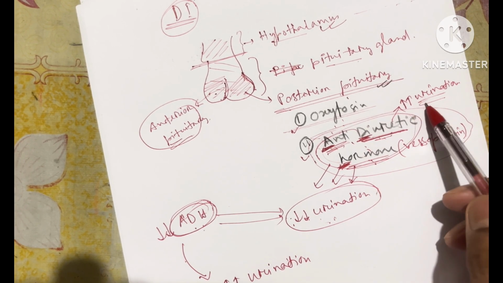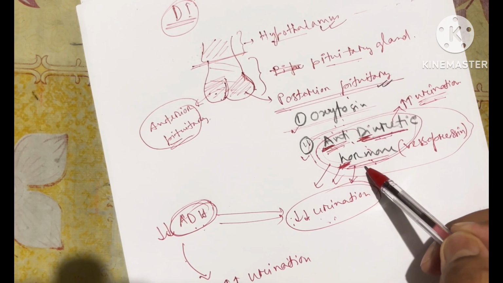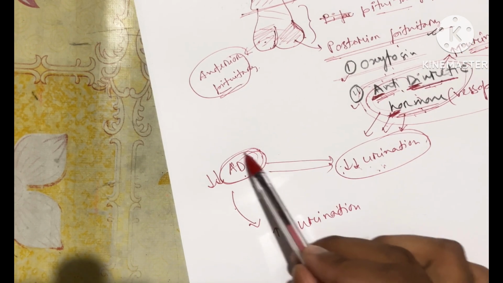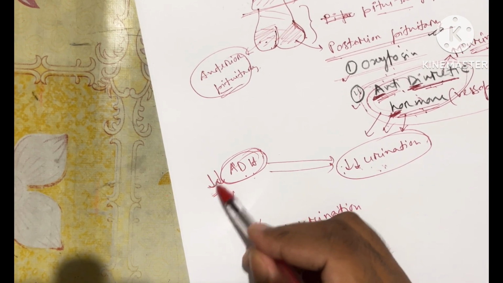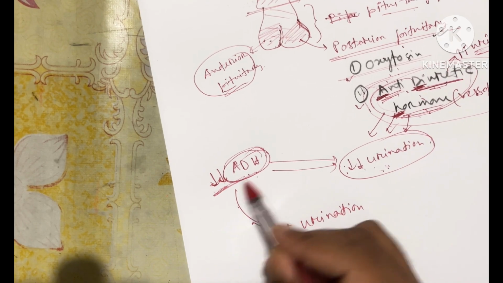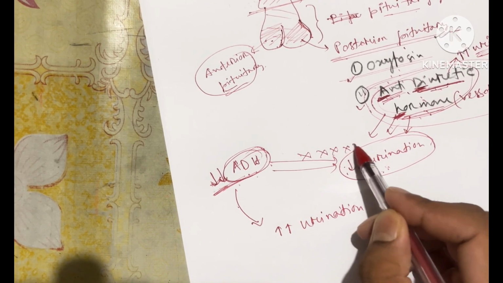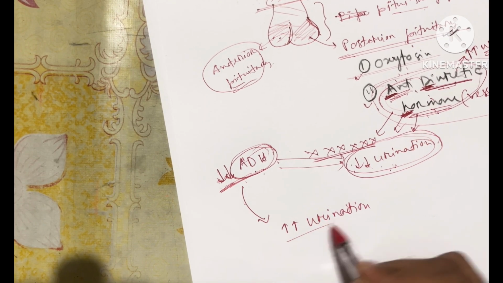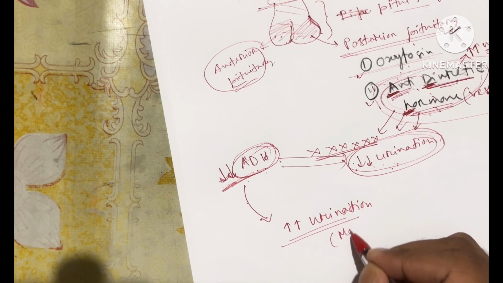Diuretic means substances which increase urination. If ADH concentration decreases, downward arrow meaning decrease, then there will be no one to decrease the urination, so urination will be more.